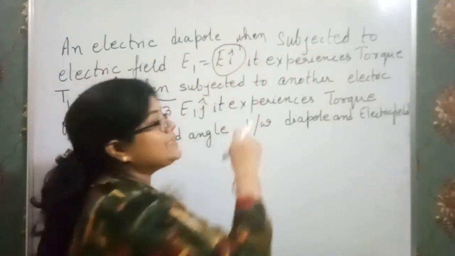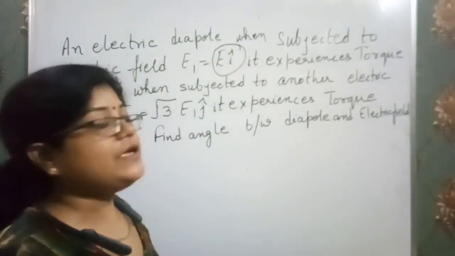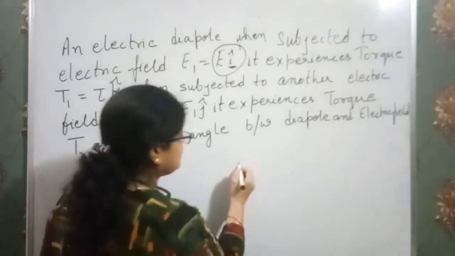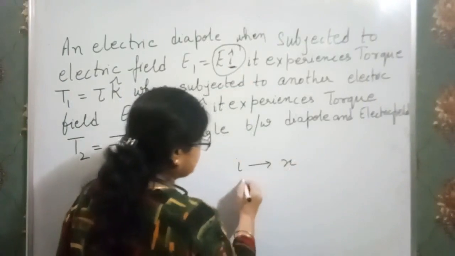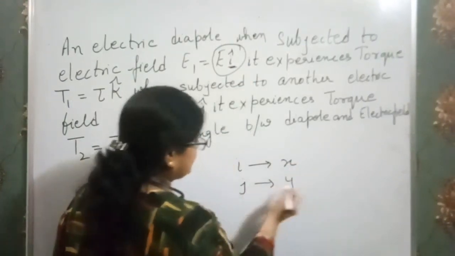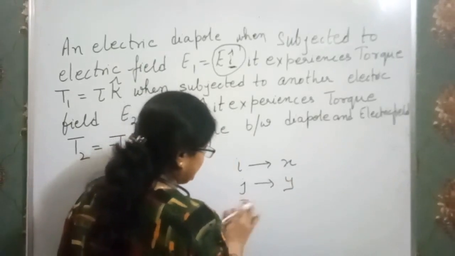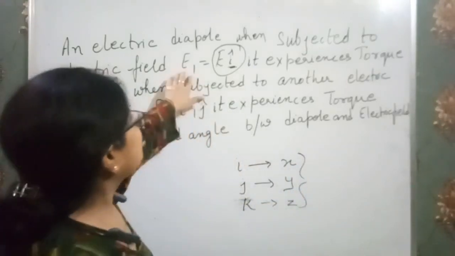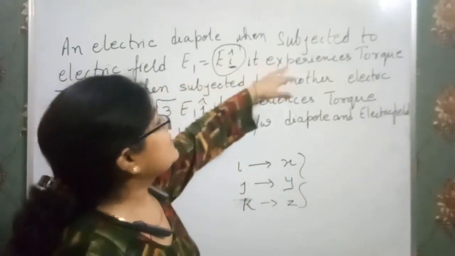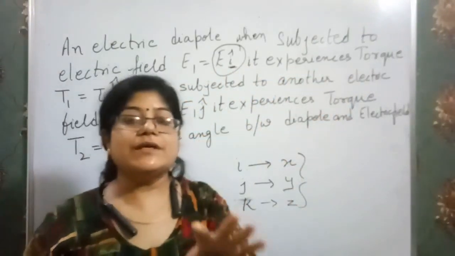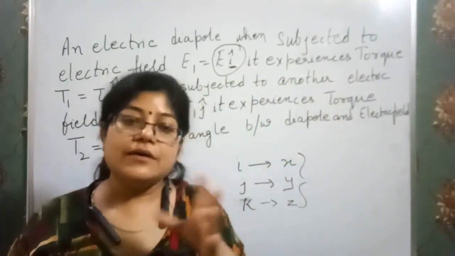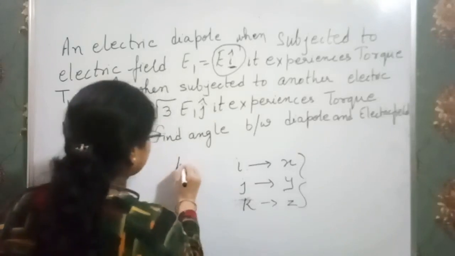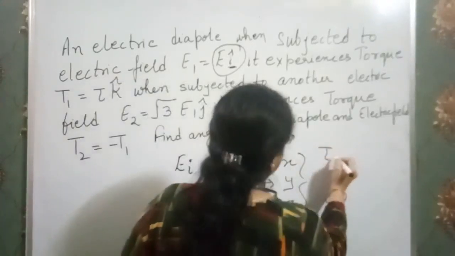That means a dipole is kept in an electric field where the electric field is in the direction of i. i means what? X-axis. For i we have X-axis, for j we have Y-axis, and for k we have Z-axis. One thing we should know. Now when the electric field E i is applied, it experiences a torque. Whenever any dipole is kept in an electric field, it always experiences a torque. And the torque is tau k. That means if the electric field is E i, then the torque is tau k.